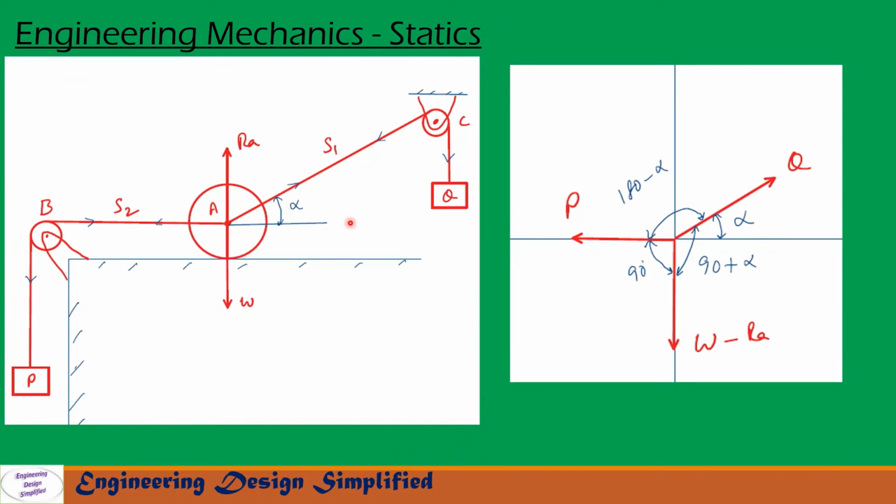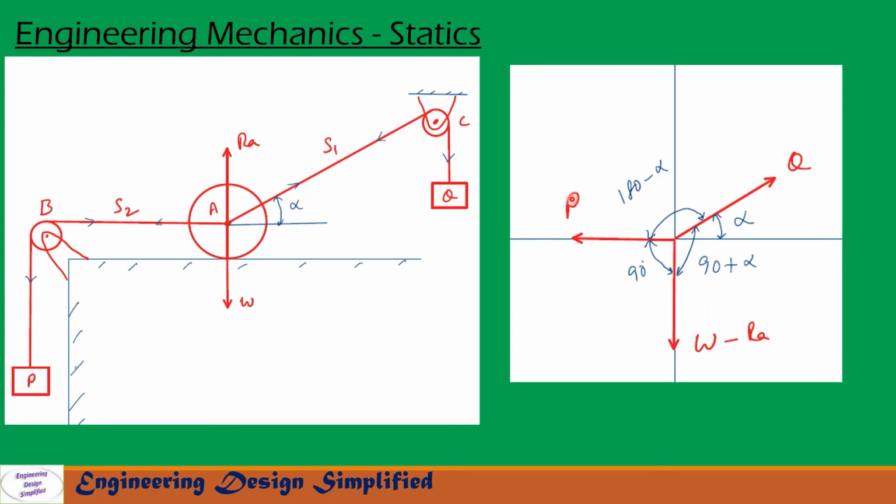Now let us see how to solve this problem using Lami's theorem. So here we have RA acting upwards, W acting downwards, S1 towards this direction, S2 towards this direction. Let us transfer all these forces and reactions to the XY plane. So on this XY plane we can write vertically downwards W minus RA. So this side we have P acting horizontally, and this side we have Q, and the angle between horizontal and Q is alpha. So now the angle between Q and W minus RA will be 90 plus alpha.